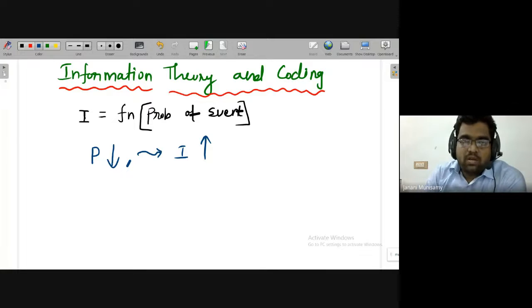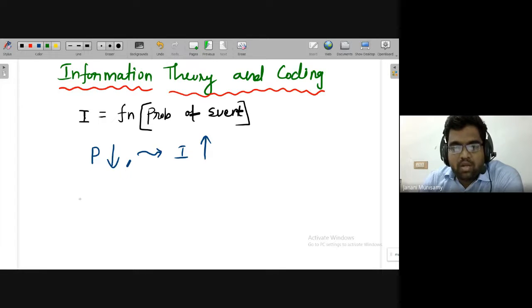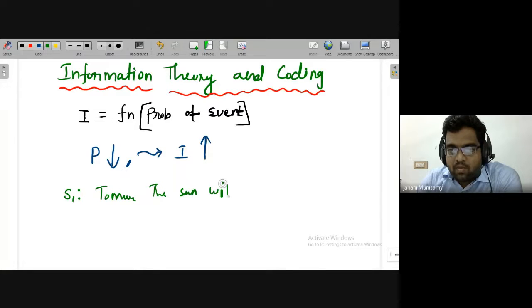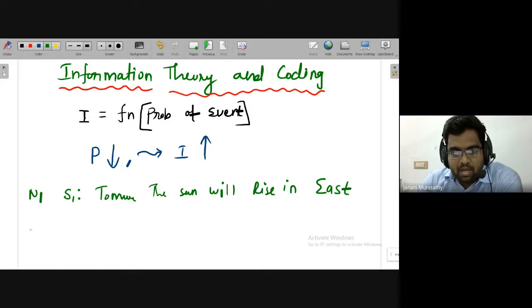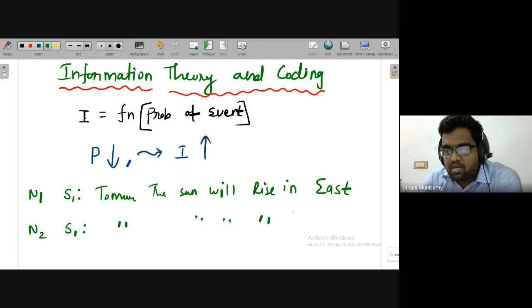You can associate this with normal phenomena. For example, in today's newspaper, they are giving a statement like this. In one newspaper, newspaper 1, they are giving the statement: tomorrow the sun will rise in the east. In another newspaper, newspaper 2, they are giving the statement: tomorrow the sun will rise, instead of in the east, in some other direction, say the sun will rise in the west.